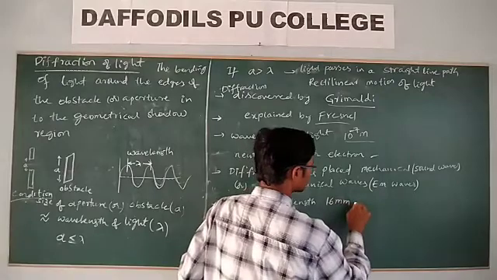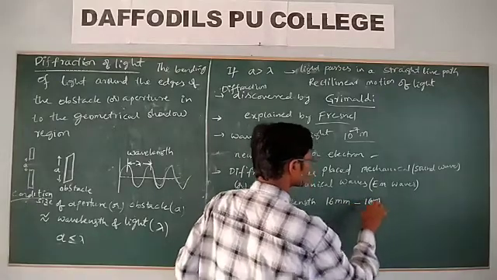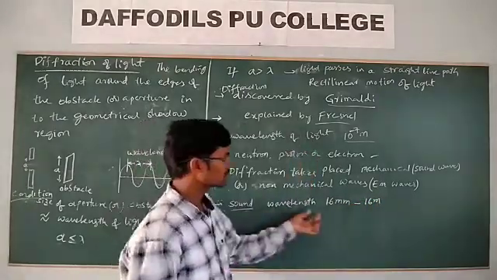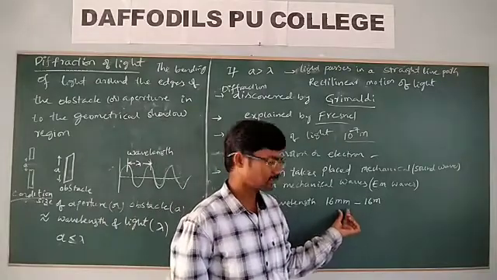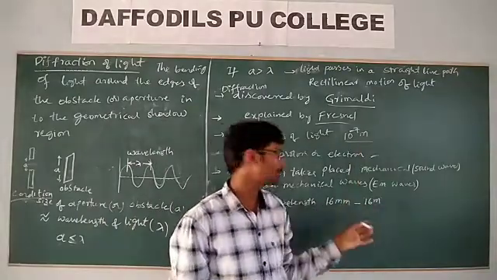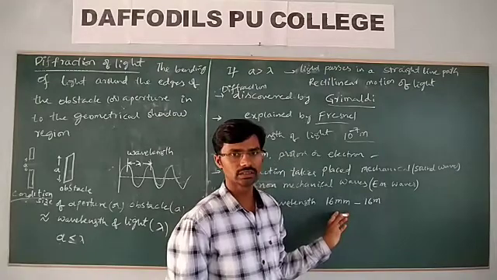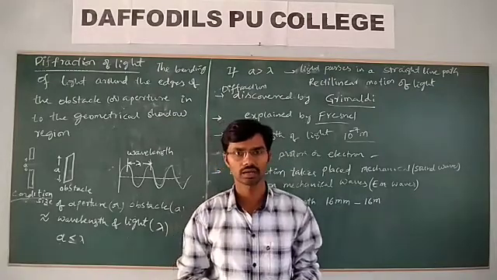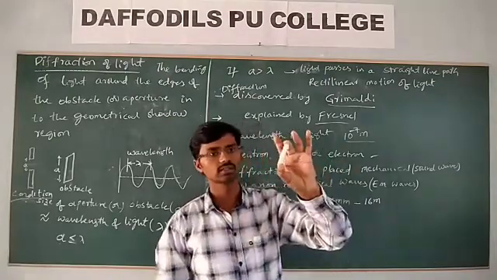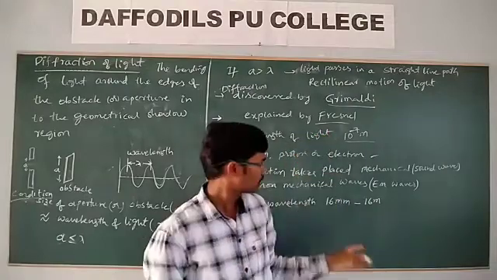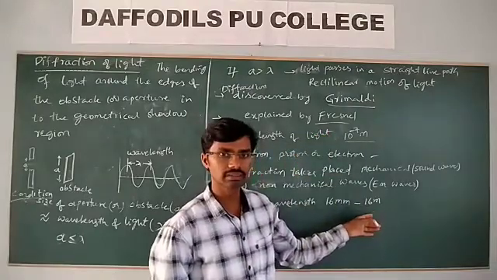That is the range of the wave, so 16 millimeter means 1.6 centimeter. That means the wavelength ranges from this size up to 16 meter.